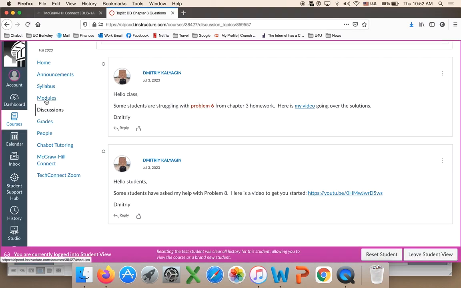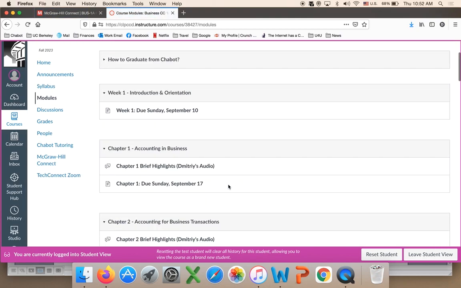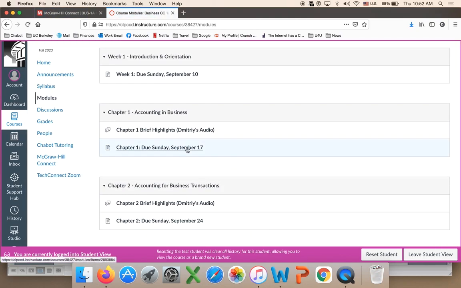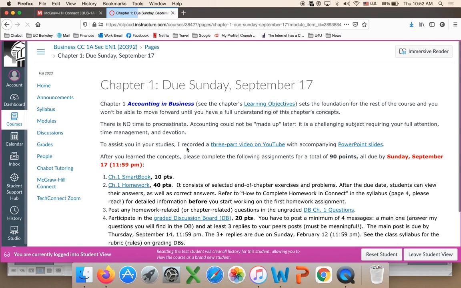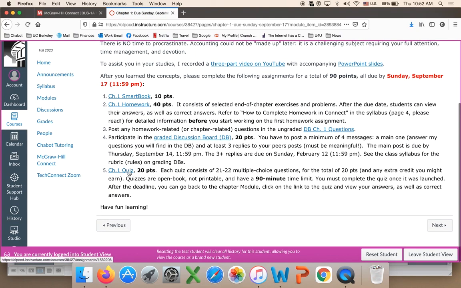And then the quiz will be, let me go to module, timed. So homework and Smartbook are not timed. The quiz is timed. You should do the quiz last, and every chapter's quiz has 21 to 22 questions, so there are also 1 to 2 extra points built in. But once you start it, you have to finish it. You cannot go in and out. And you have an hour and a half to complete this quiz. Plenty of time.